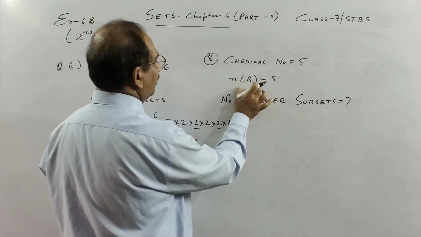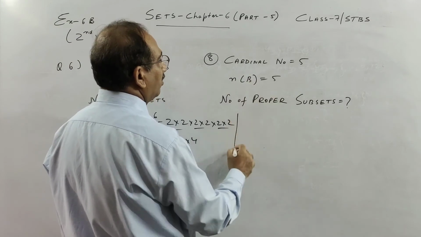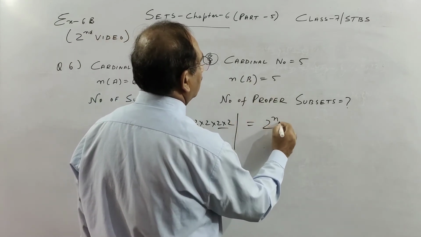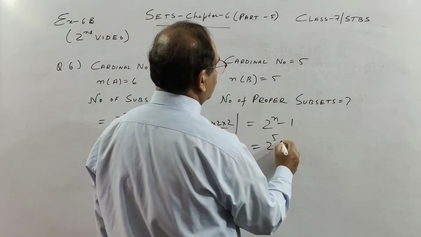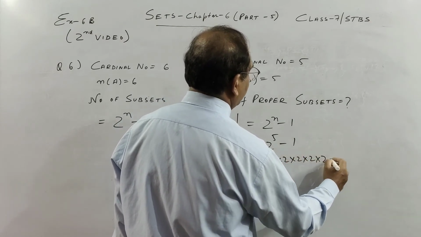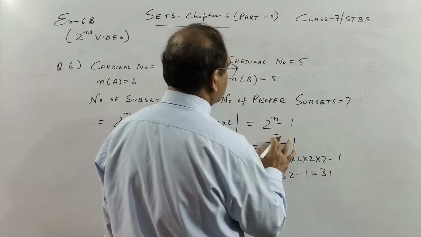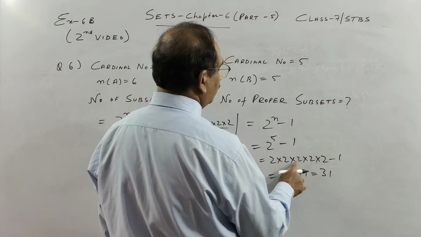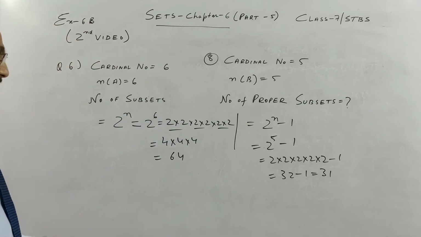Now I take an example: let the cardinal number of set A be 6 and the cardinal number of set B be 5. So the total number of proper subsets, children, is given by 2 to the power n minus 1, where n is the cardinal number. So 2 to the power 5 minus 1 means you multiply 2 with itself 5 times. So you get 32 minus 1. So this is 2 2s are 4, 2 4s are 8, 2 8s are 16, 2 16s are 32. So this was about the number of subsets and proper subsets. So please copy.